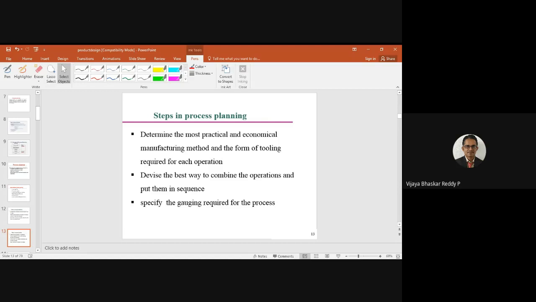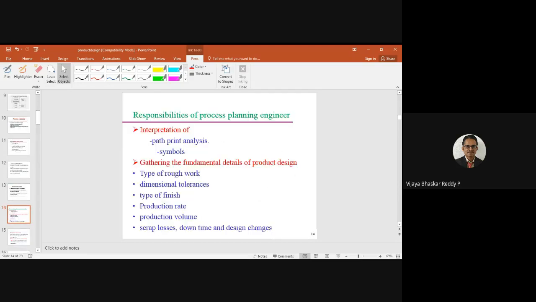Okay, and devise the best way to combine the operations and put them in sequence. We are going to devise all the operations and find out the possible sequences. Based on the sequences, we can identify which is the best sequence, and based on that we can select it. Specify the gauging required for the process. We need to monitor the particular specifications and everything.